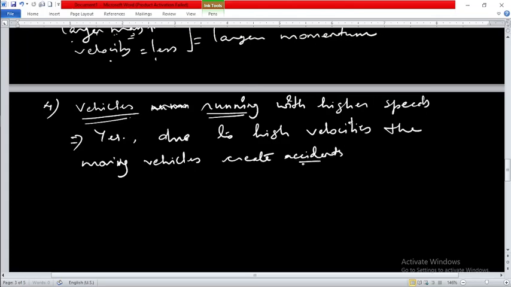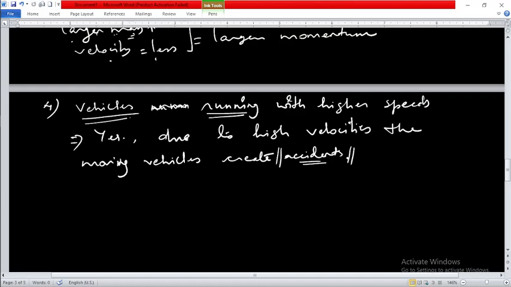Not only accidents, they create tragic, severe, worse accidents because of the momentum of the vehicles running at high speeds. You have to keep these factors in mind: because of the velocity and because of the mass, momentum is going to change. If the mass is higher, definitely momentum could be higher. If the velocity is higher, again the momentum could be higher. If the velocity is less and mass is higher, still you will gain higher momentum.